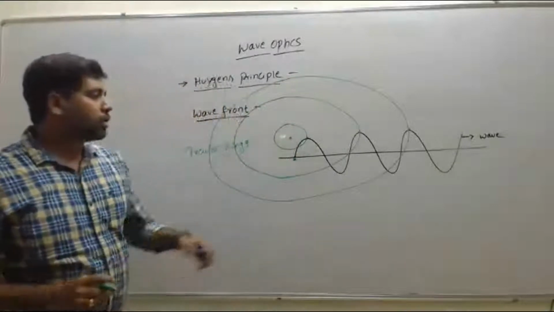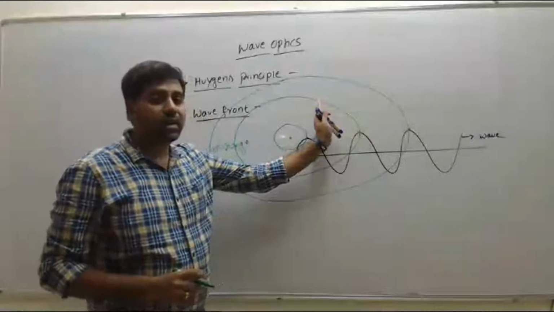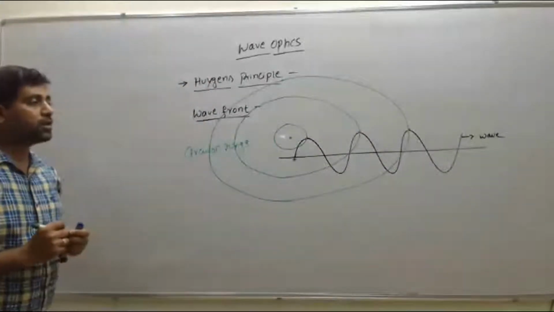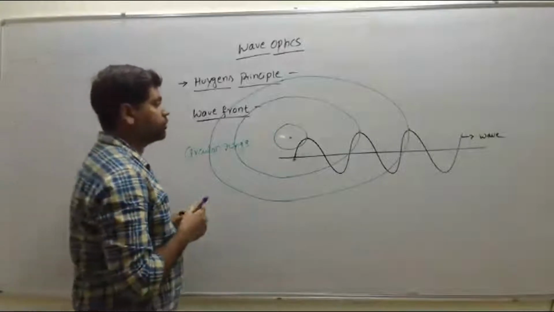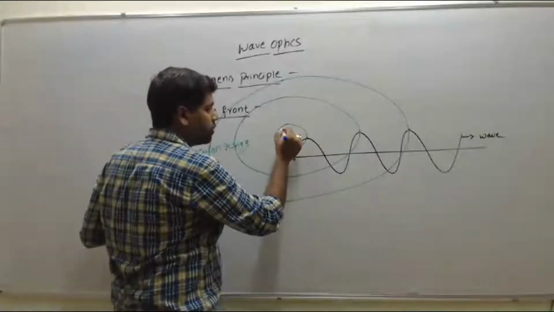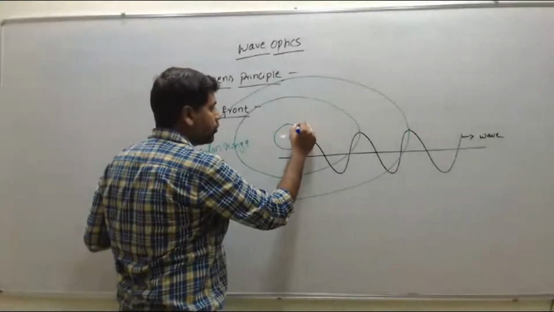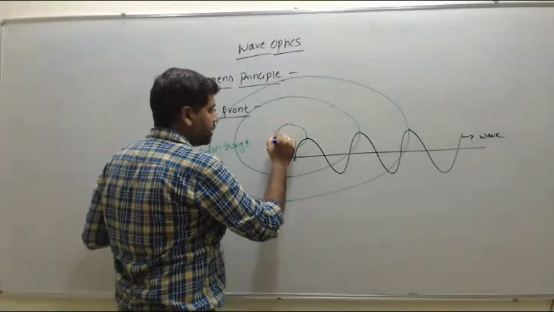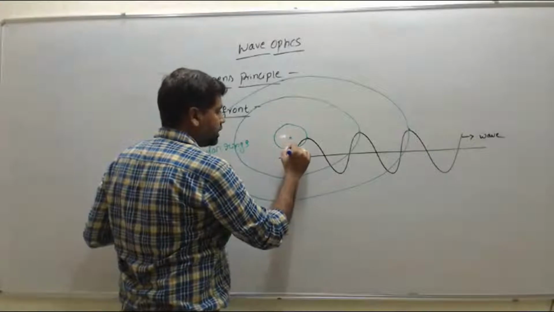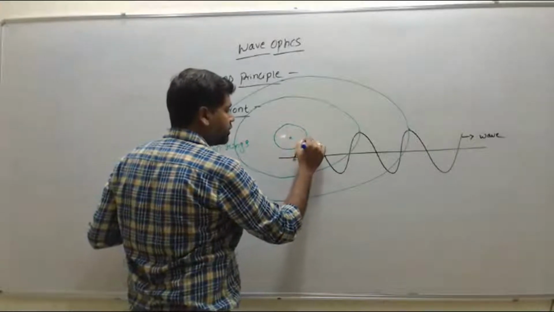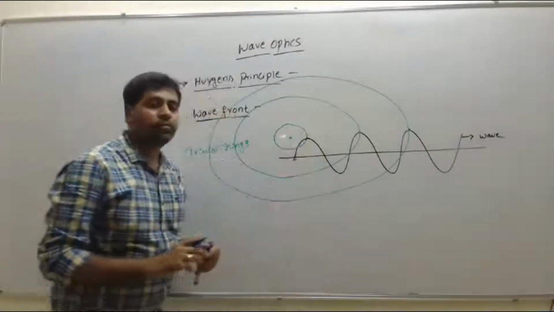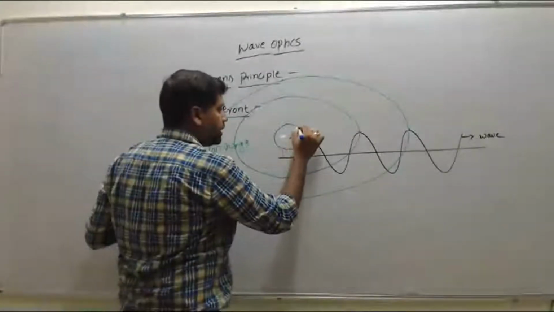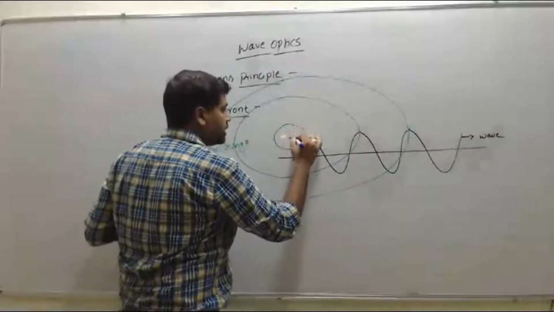Right? So at the maximum disturbance, we get the circular rings. At each and every point on the circular rings, the particles oscillate in phase. That is, they are oscillating in the same phase, because from the source point, each and every point is at the same distance.